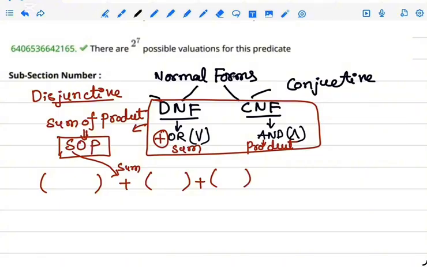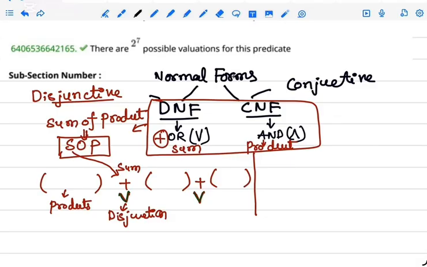So we add, plus means OR gate. Sum means OR gate. This is called the disjunctive normal form. This symbol is disjunction. All these bracket terms are products, so that is the sum of products, SOP, with an OR gate outside.